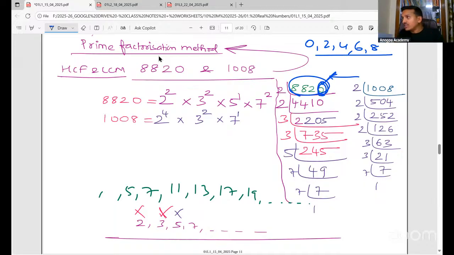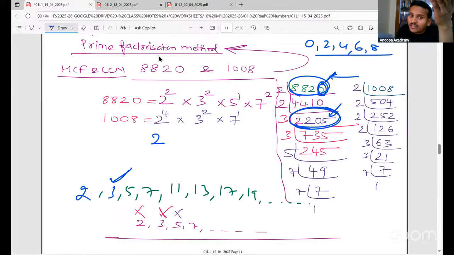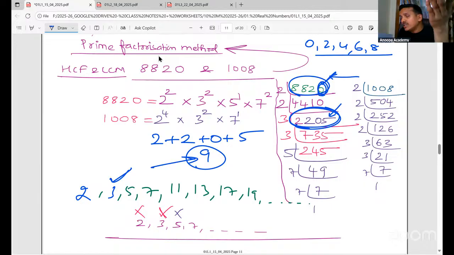How to check for 3? See for example here, it is having 5 now. It is not having 0, 2, 4, 6, 8. So this is not divisible by 2, right? Yes or no? Now, if it is not divisible by 2, you go to the next number 3. How to check if this number is divisible by 3 or not? You add the digits 2 plus 0 plus 2 plus 2 plus 0 plus 5. It will be 9. Now 9 is divisible by 3. That is why this number is divisible by 3. So if the sum of the digits is divisible by 3, then the number is divisible by 3.